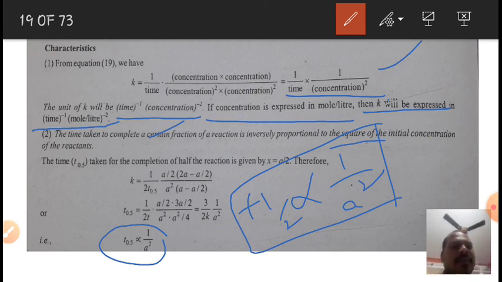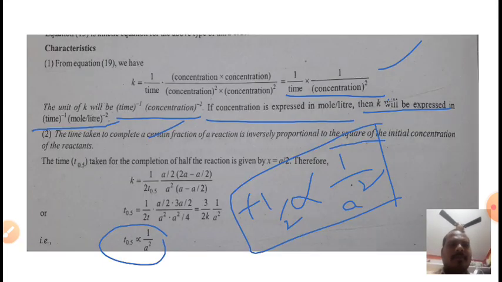So from this we can say that in third order reactions, if square of the initial concentration is inversely proportional to half-life of a reaction, then the reaction is said to be a third order reaction. These are the characteristics of the third order reactions.